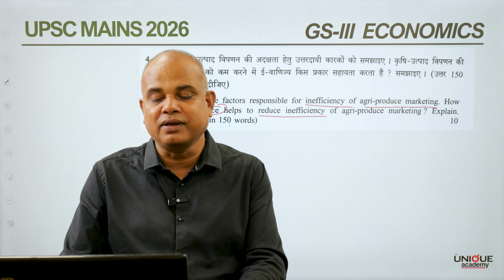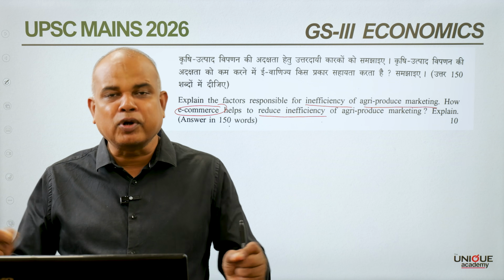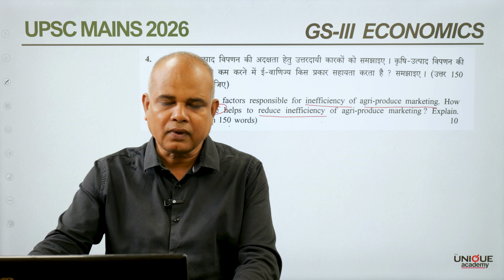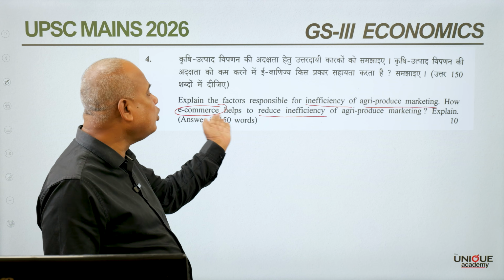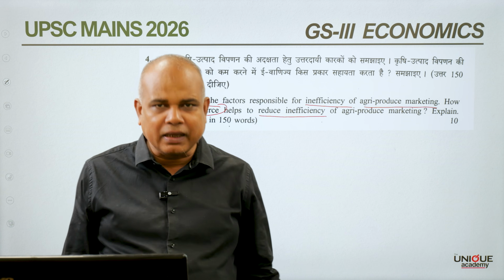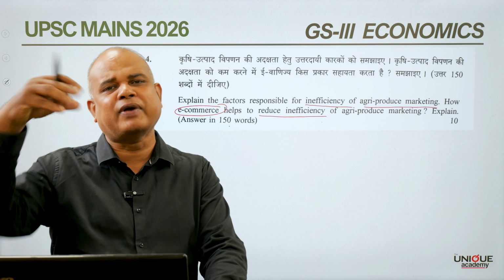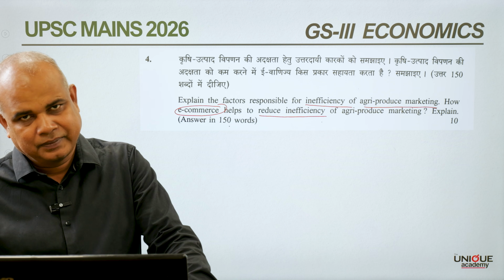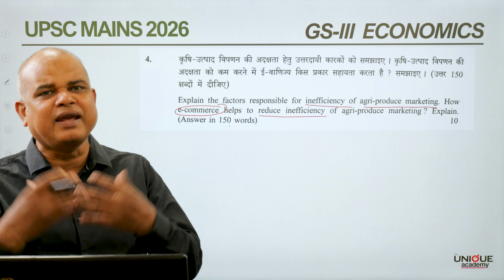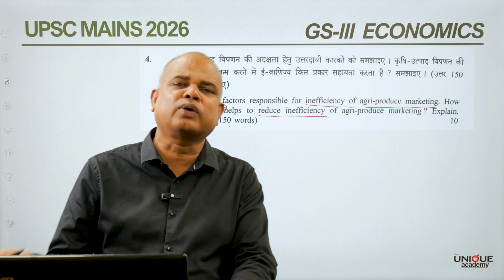Now, in this situation, e-commerce, which directly links the producer and consumer, eliminating the intermediaries, can help. And that's why your question says how e-commerce helps to reduce inefficiency. First of all, it will eliminate intermediaries, so a larger part of the inefficiency of agri-produce marketing will be solved. When producers and consumers will be directly related, wastage to a certain extent can also be reduced.